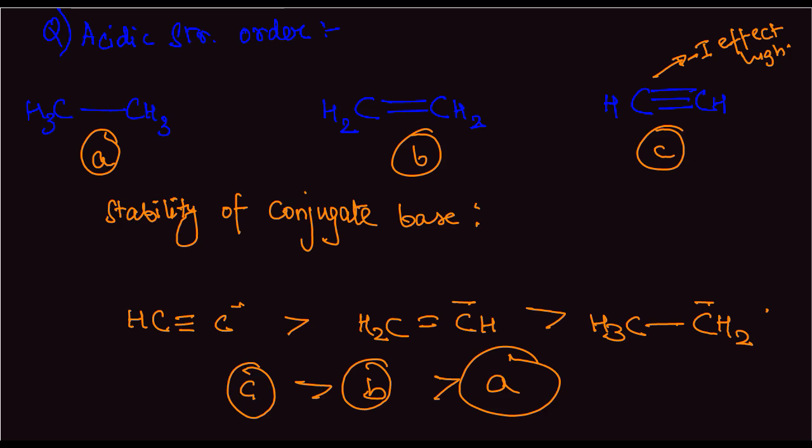Let's look at another example just to make the point clear. Say we are given these compounds. A benzene ring with a methyl group on top. A non-aromatic ring with a methyl group on top.